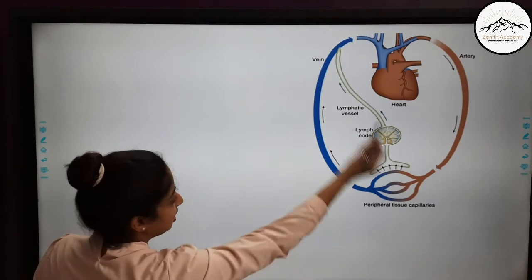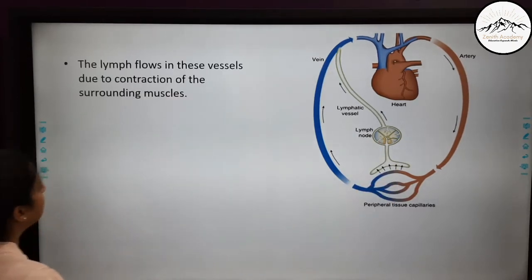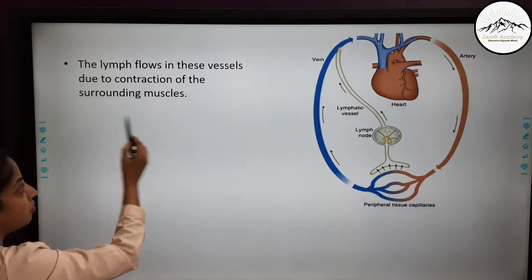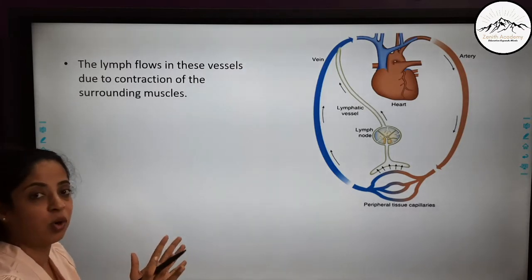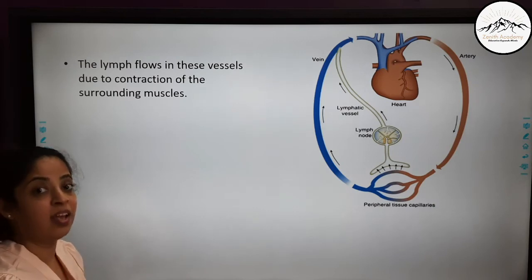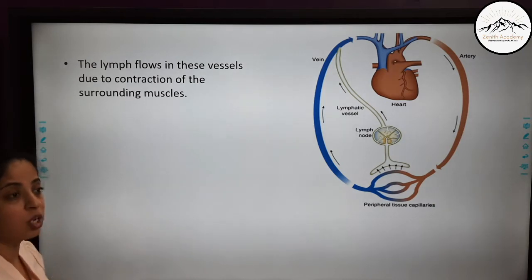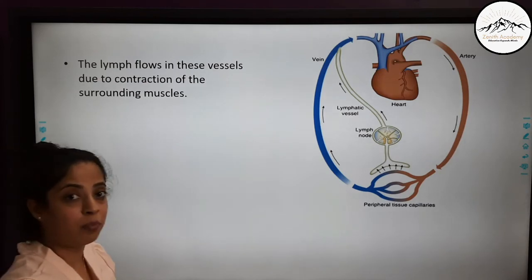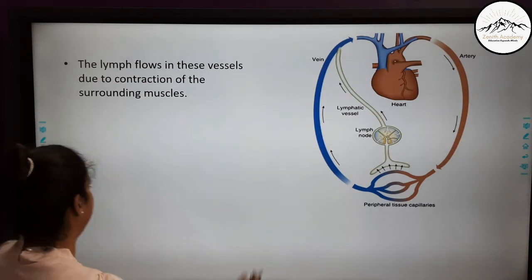Now here you can see the diagram, I will explain it to you. The lymph flows in these lymph vessels due to contraction of the surrounding muscles. So when the muscles contract, the lymph flows. Exercise also helps a lot. When we keep on exercising and stretching our muscles, it helps our body to transfer lymph.